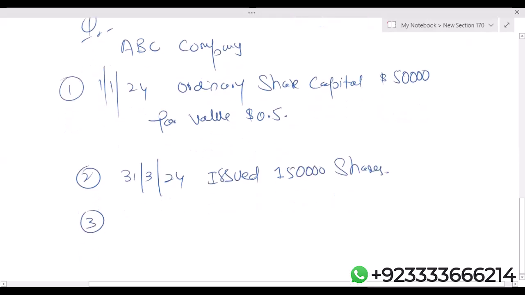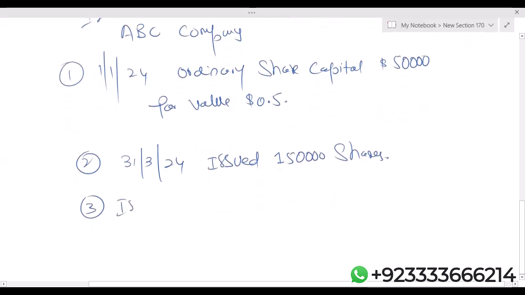Third transaction, issued 50,000 shares in September. Very important point: if nothing is mentioned, it is always assumed to be the end of the month.